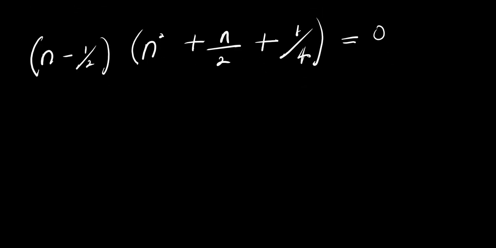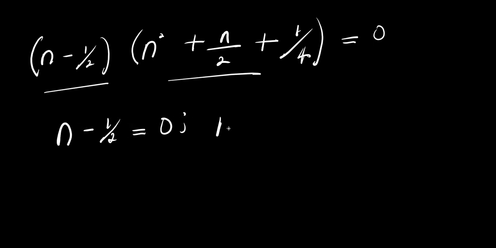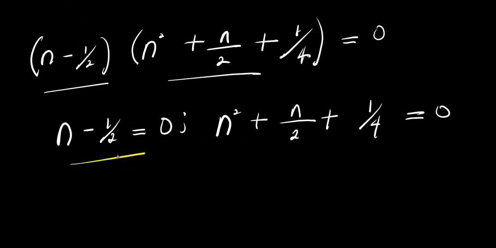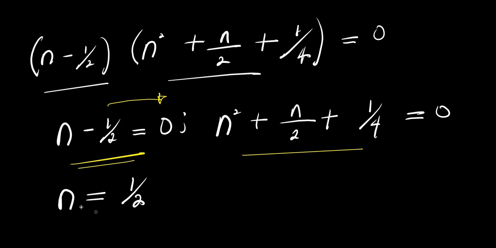So what we are going to do will be to equate each of these to 0. I have n minus 1 over 2 equals 0. Then I have n squared plus n over 2 plus 1 over 4 equals 0. So let's solve this individual equation starting with this one here before we proceed to this. For this one here, I'm going to move this over here. That means I have n equals 1 over 2. That is my n1.